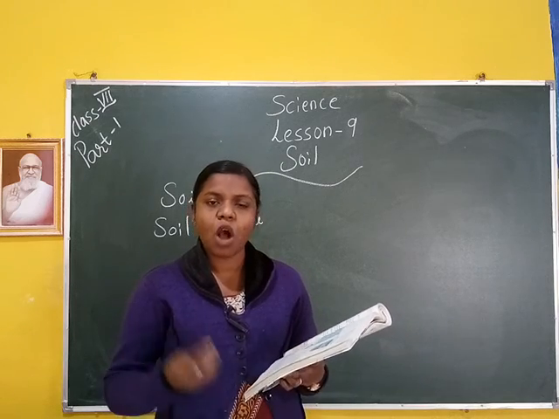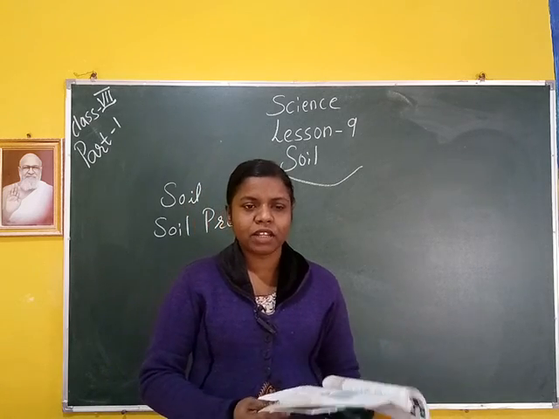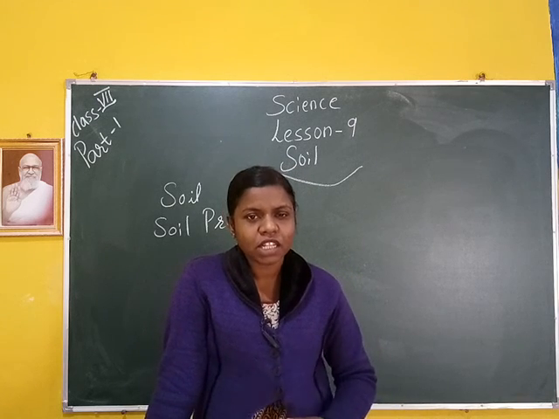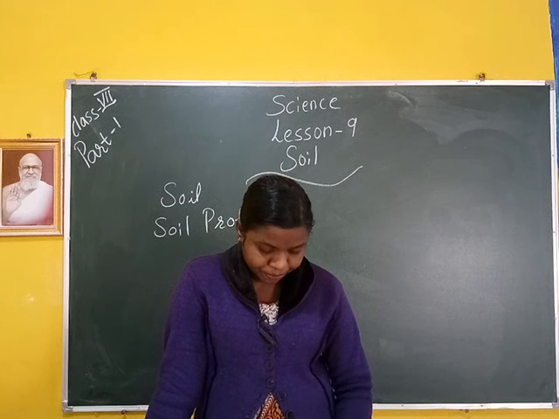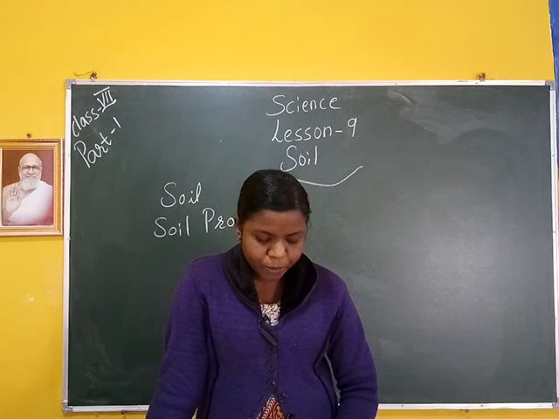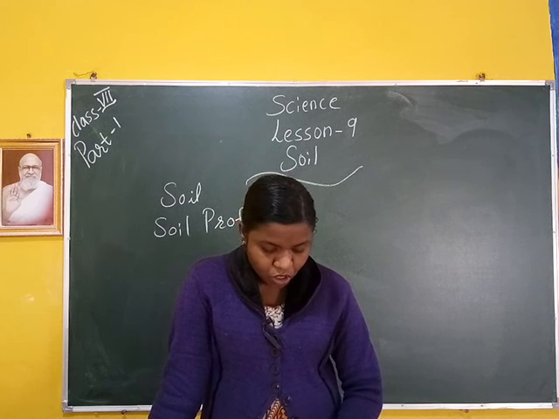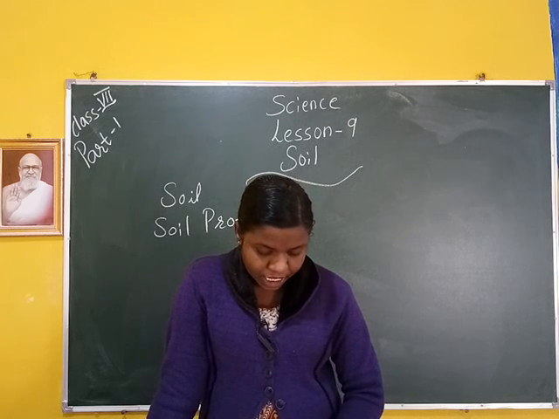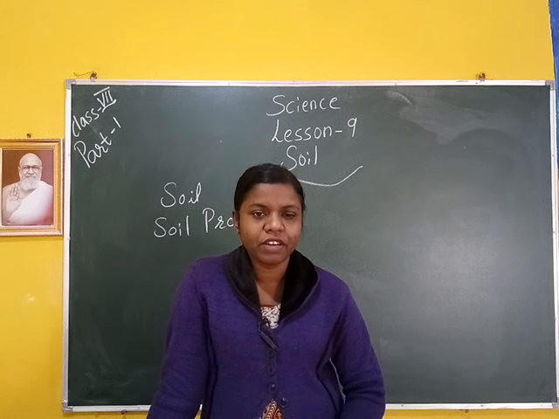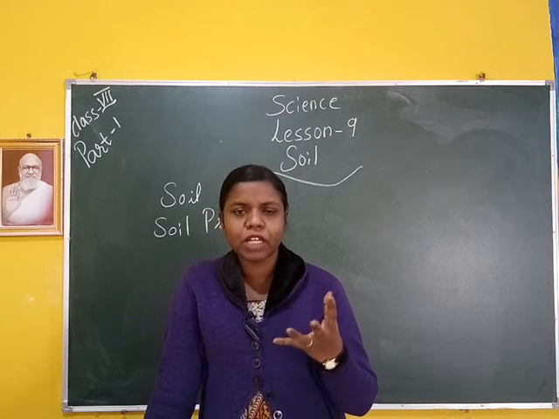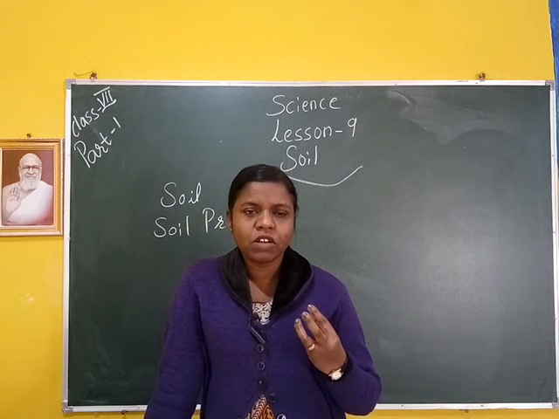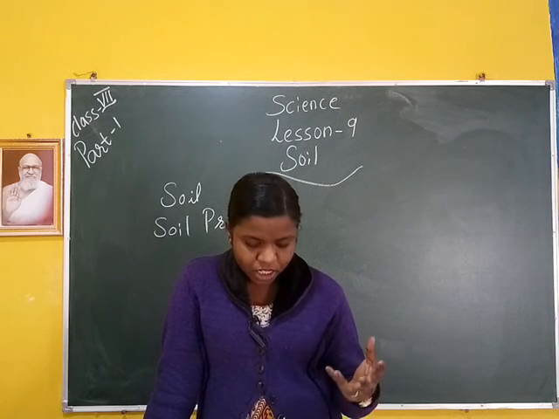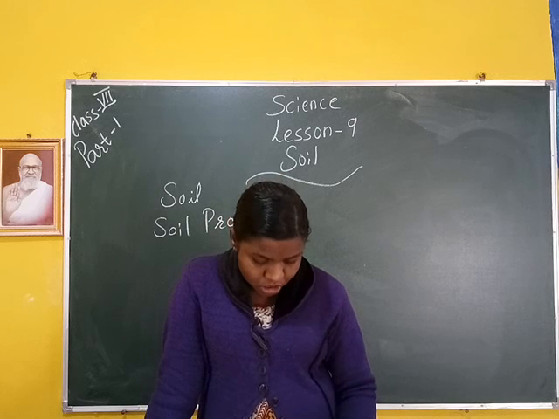Then next is how is soil formed. You have to see many different types of soil there. Soil is formed by the breaking down of rocks by the action of wind, water and climate. This process is called weathering. That means big rocks break down in weathering, and wind, water and climate form soil.